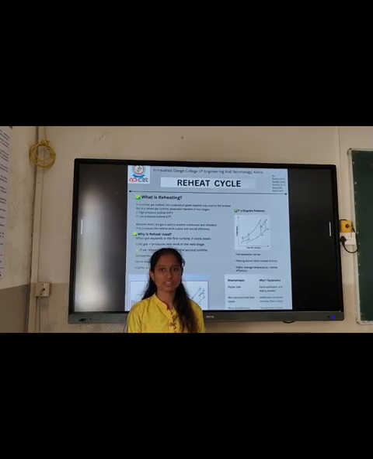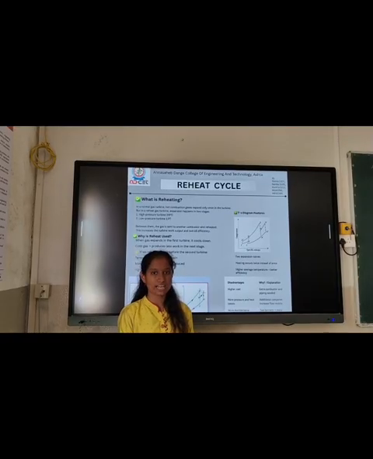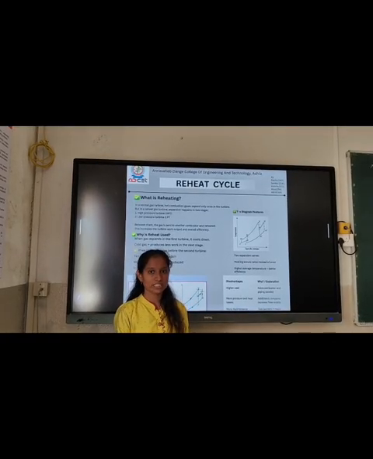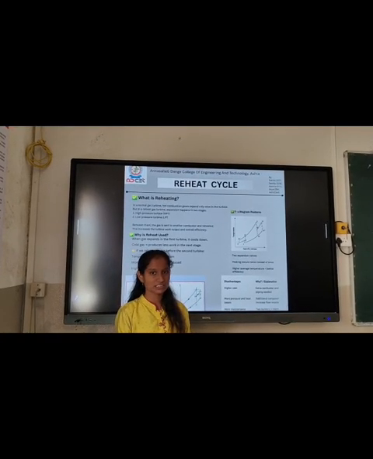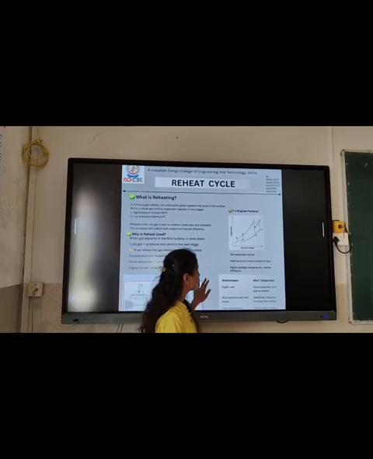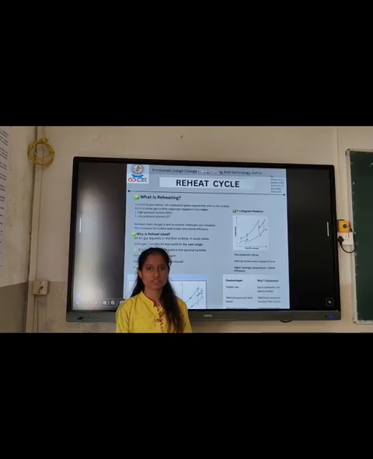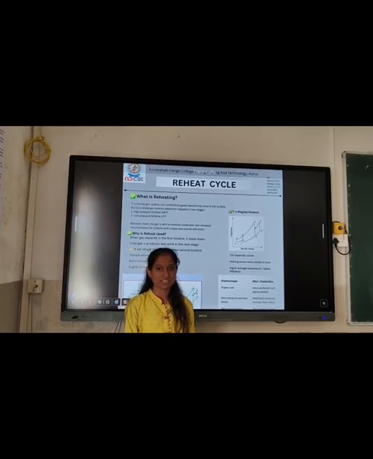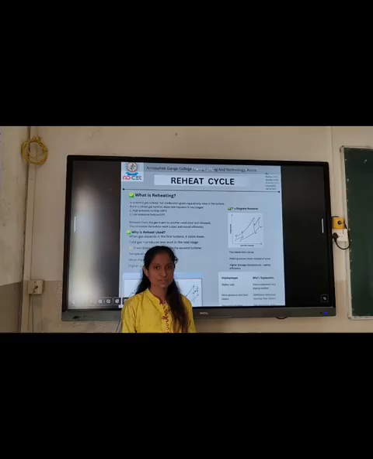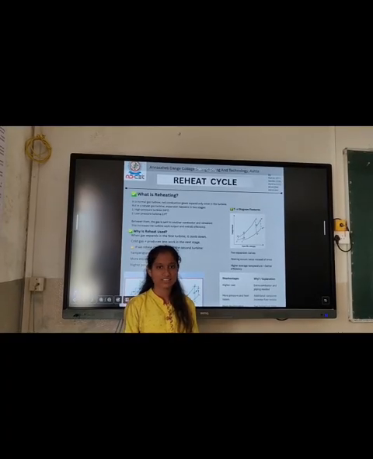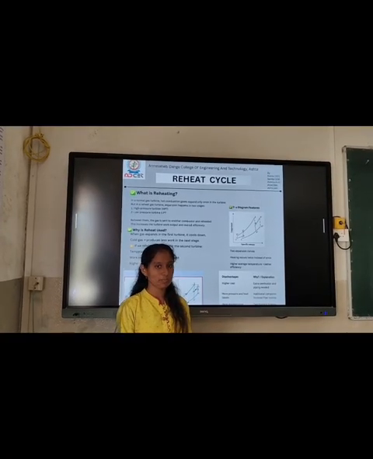Second is 2 to 3 isobaric heat addition. The compressed water is heated in the boiler at constant pressure, turning into high pressure superheated steam. This is an isobaric process, a constant pressure process represented as a horizontal line on a TS diagram, showing an increase in temperature and entropy.